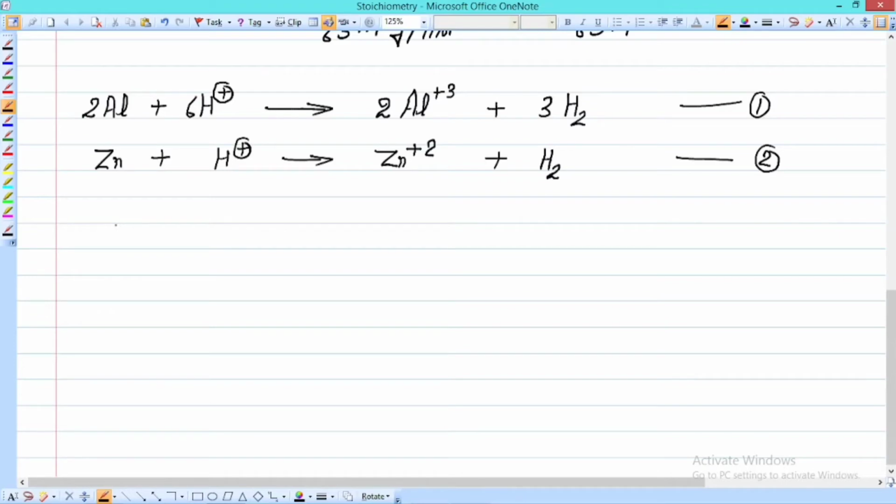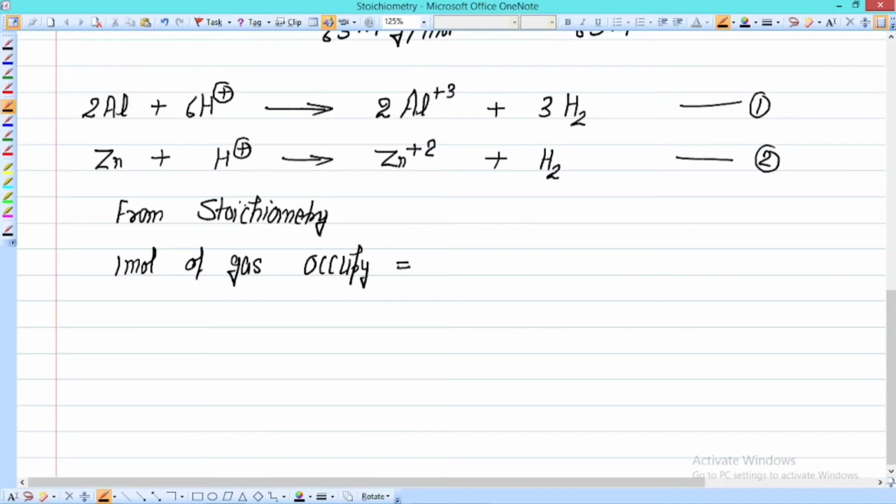Now from stoichiometry, as we know, at STP or NTP condition, as it is given in the problem, 1 mole of gas occupies a volume of 22.4 liter.